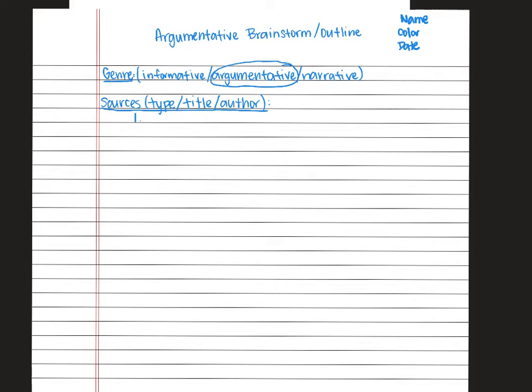So our source number 1 obviously is our novel. I'm going to write this one in for you, but the other 2, I'm going to have you use your Google Classroom, find those articles in order to do that.